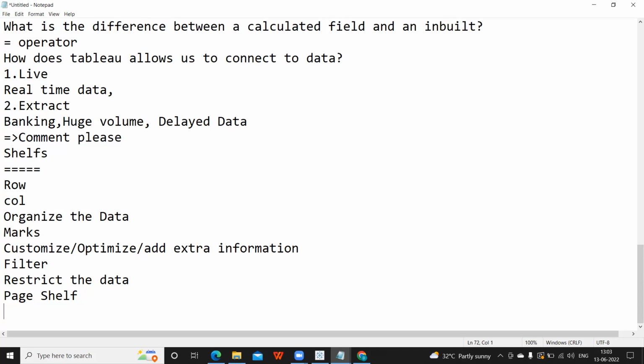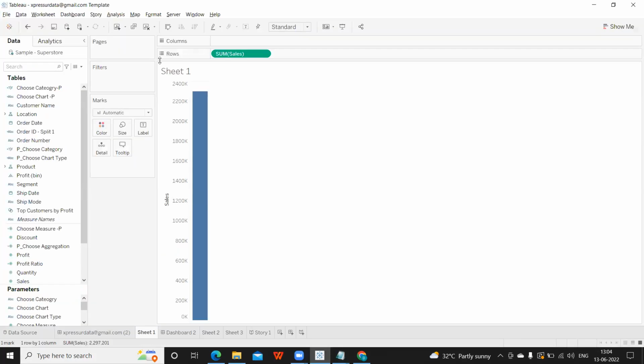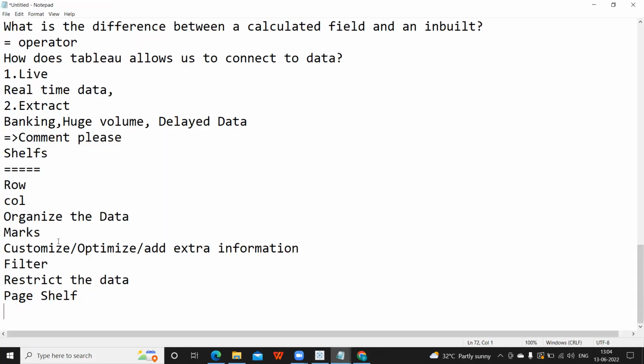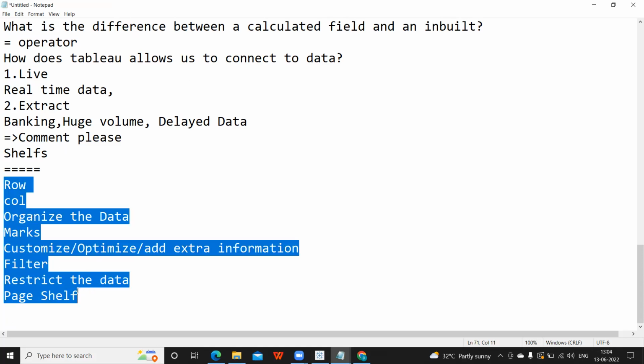Similarly here, even though our dashboard or worksheet has so much data inside it, at a time it will focus only on one object from that. So that is what is happening in the page shelf. So all those options we have here. Again, this is important with respect to your certification, so you can expect a question on this.